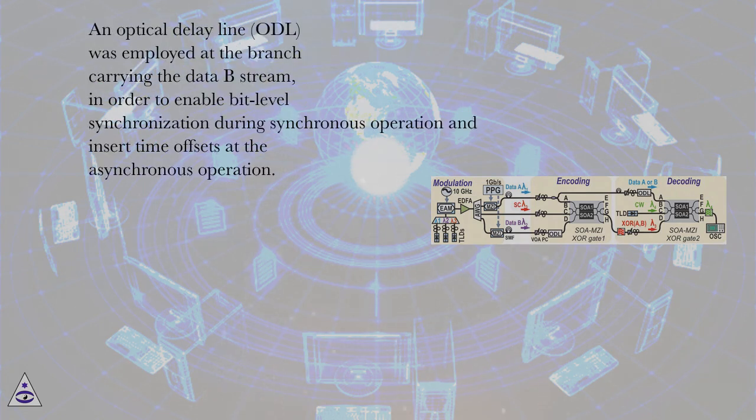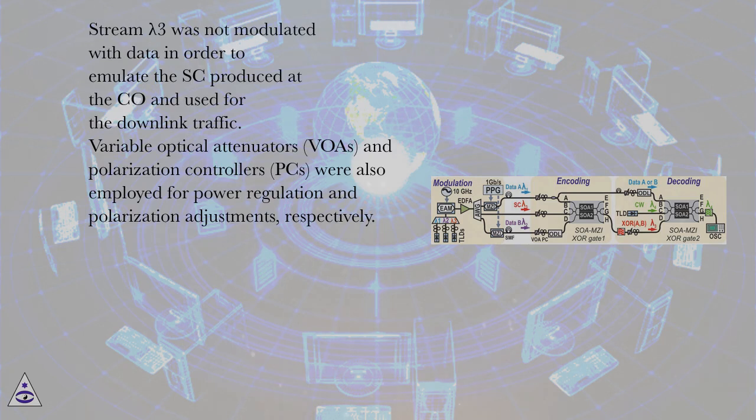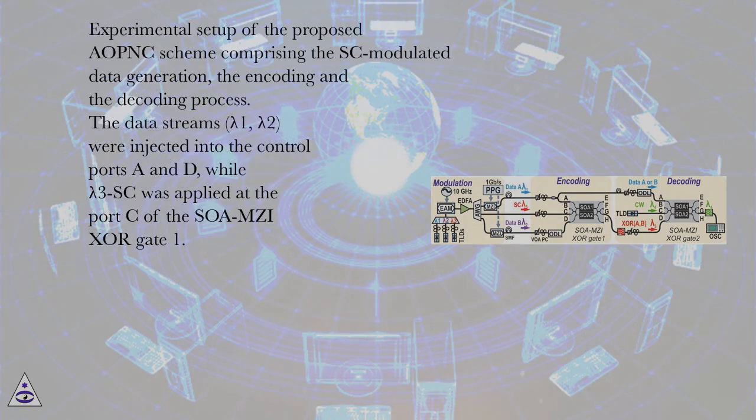An optical delay line, ODL, was employed at the branch carrying the data B stream, in order to enable bit-level synchronization during synchronous operation and insert time offsets at the asynchronous operation. Stream lambda 3 was not modulated with data in order to emulate the SC produced at the CO and used for the downlink traffic. Variable optical attenuators, VOAs, and polarization controllers, PCs, were also employed for power regulation and polarization adjustments, respectively.